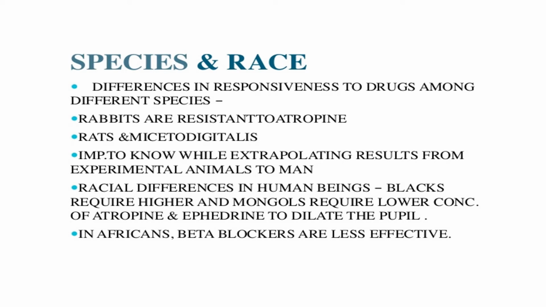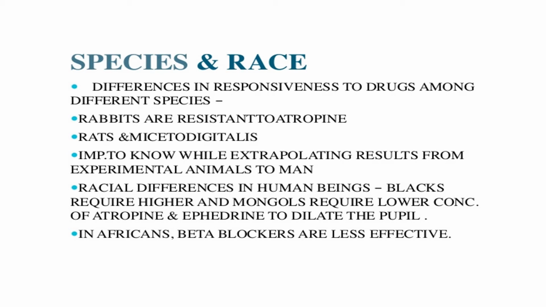Coming to species and races, there are many examples of differences in responsiveness to drugs among different species. Among animal species, rabbits are very resistant to atropine. Rats and mice are very resistant to digitalis, and rats are more sensitive to curare than cats.